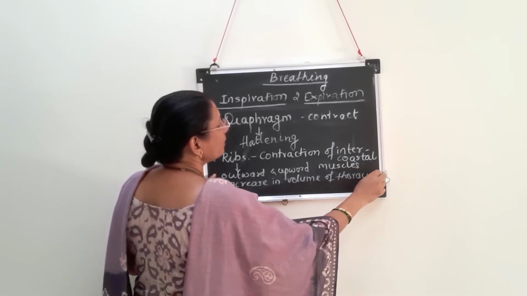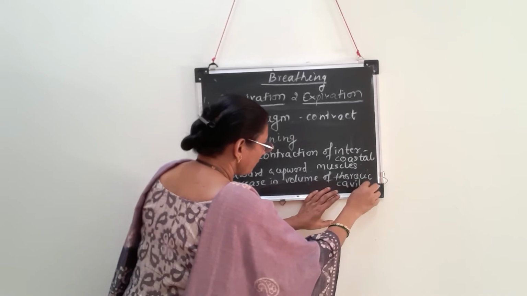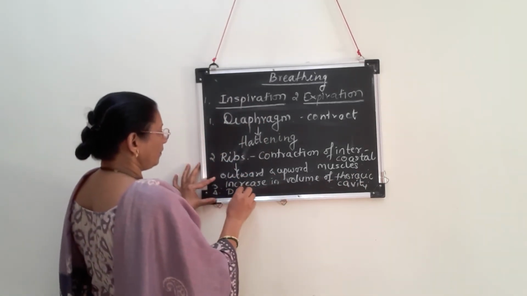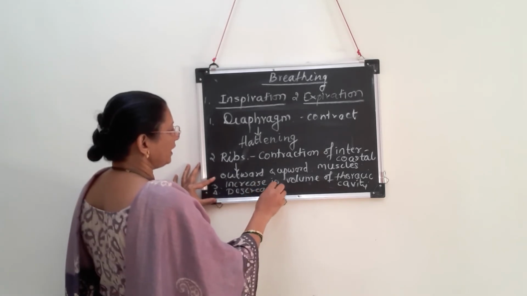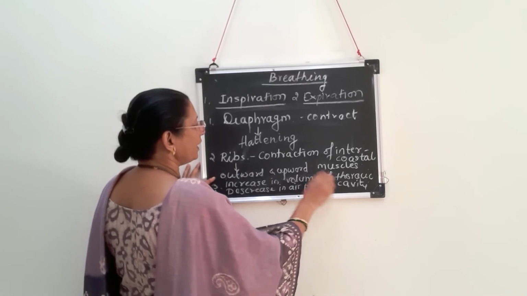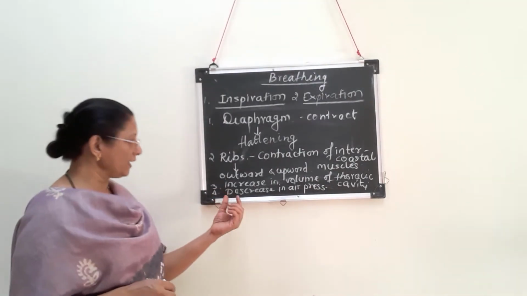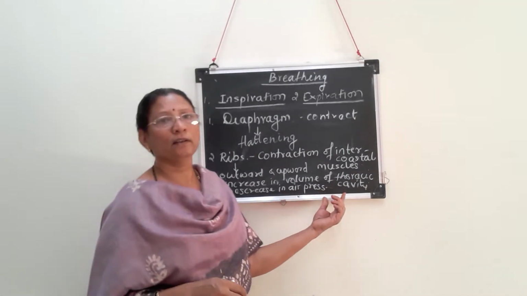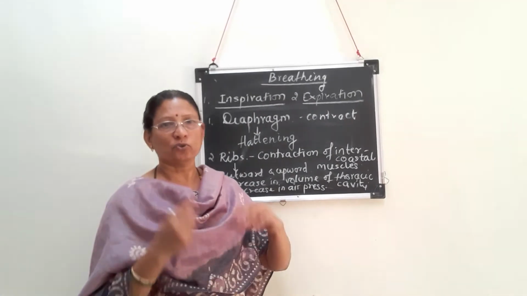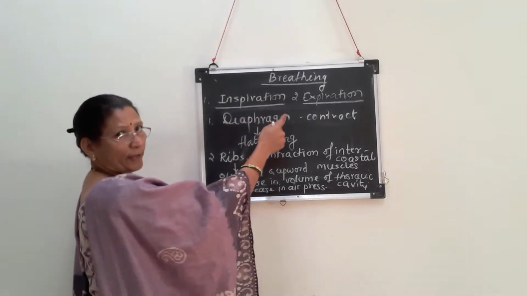With increase in volume of thoracic cavity, there will be decrease in air pressure. Where? In the lungs and in the thoracic cavity. And because of decrease in air pressure in lungs and thoracic cavity, what happens? Air rushes inside. When the air moves inside, this process is called inspiration.